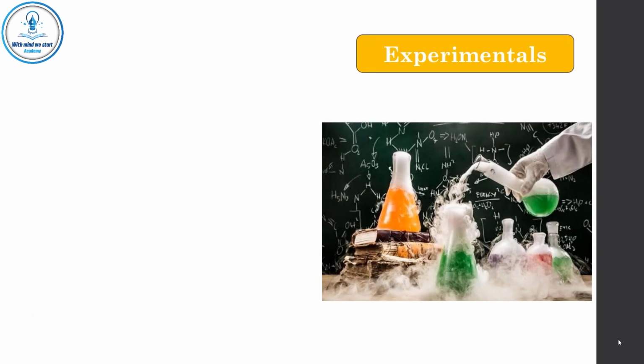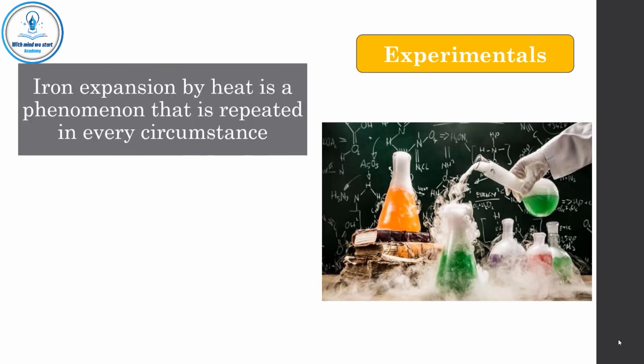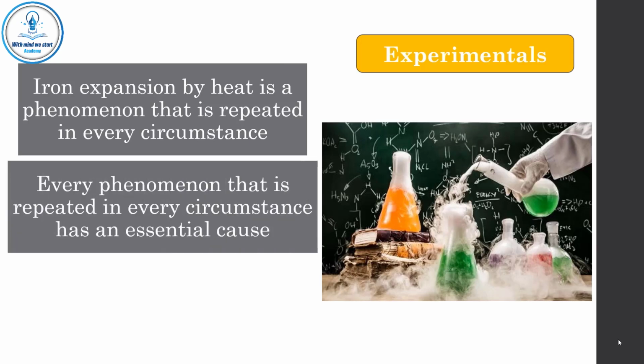Some people may try to deny experimentals or experimental judgments. In fact, experimental judgments are based on sensory judgments, axioms especially, mental primes, and syllogism. For example, after repeated trials in different circumstances and conditions, we say that iron expansion by heat is a phenomenon that is repeated in every circumstance. Every phenomenon that is repeated in every circumstance has an essential cause. It's not accidental.